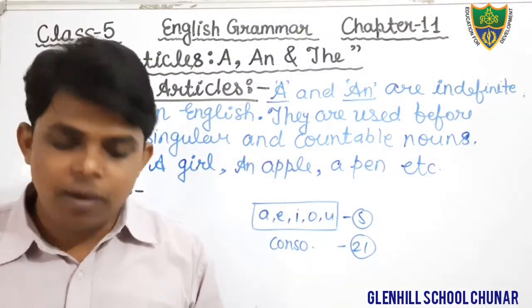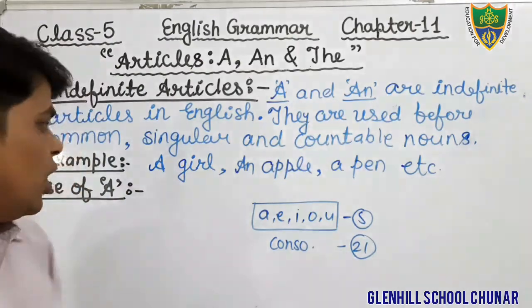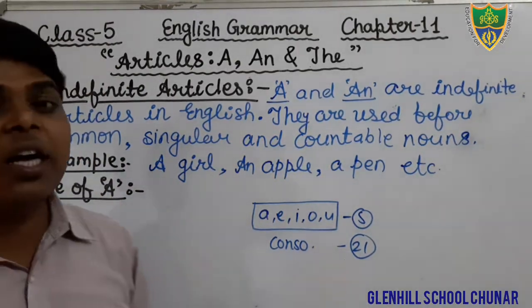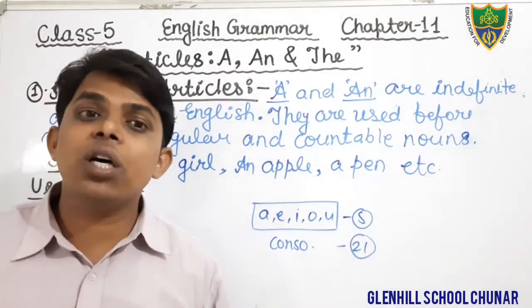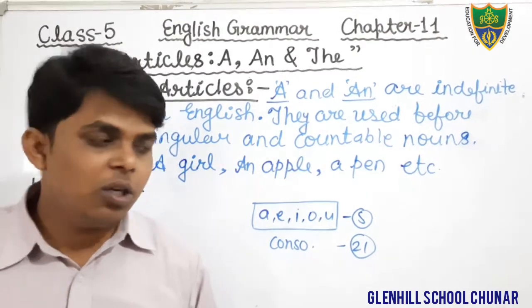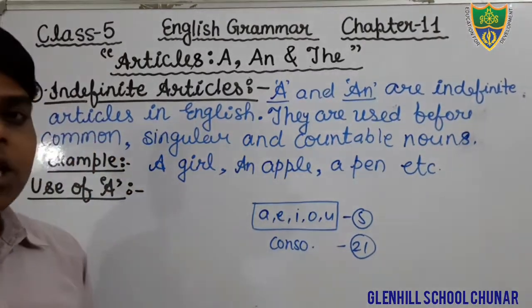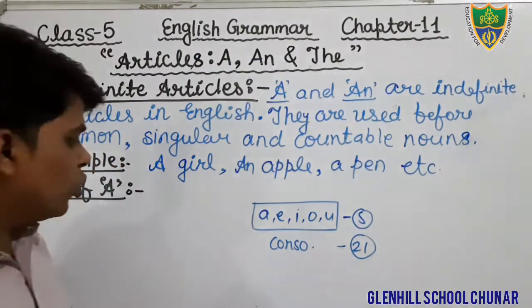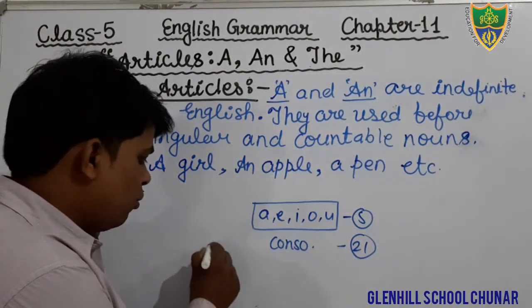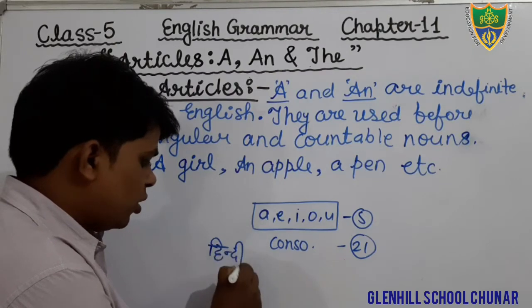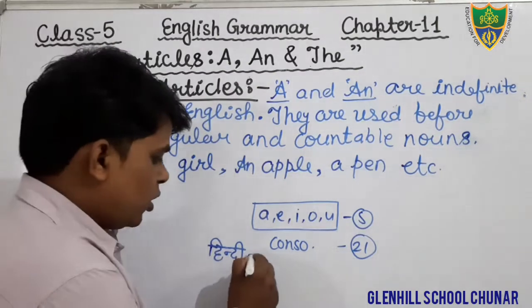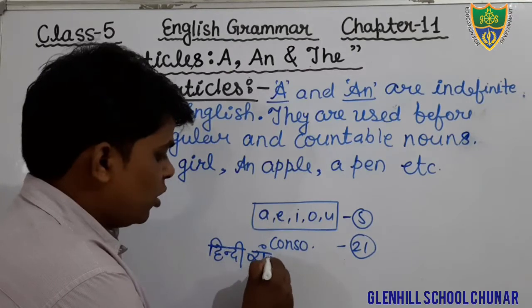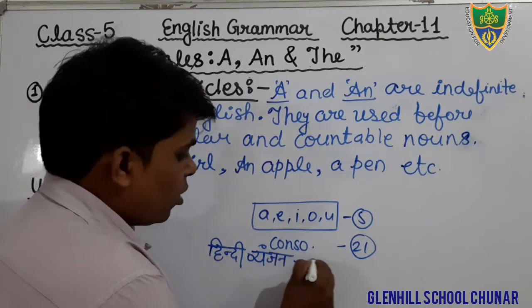Okay students, but here I am saying that when do we use the article a? Before the consonant sound. You also know the Hindi consonants, known as Hindi Vyanjan, from ka to gya.